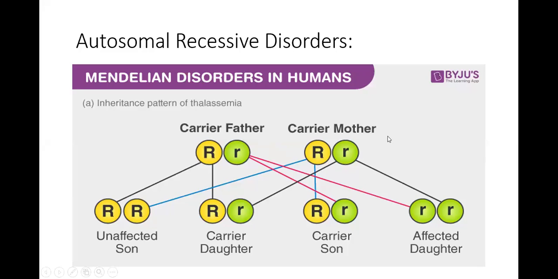So this is the inheritance of Mendelian disorders in humans in autosomal recessive disorder. Recessive traits are going to be expressed when both alleles are defective. I hope this is clear. And when one allele is defective, these people are going to be carriers, and this child, having both normal alleles, is going to be unaffected.